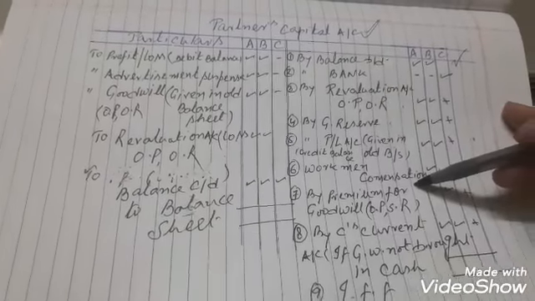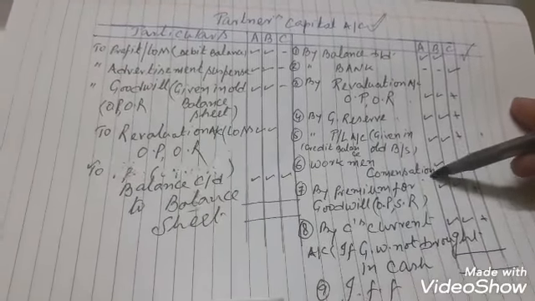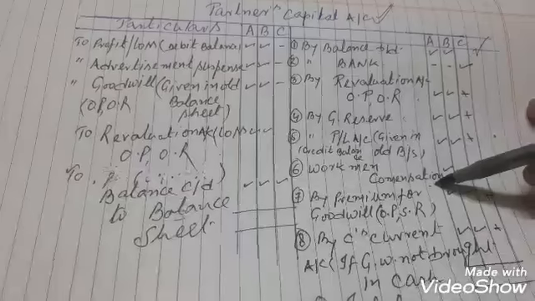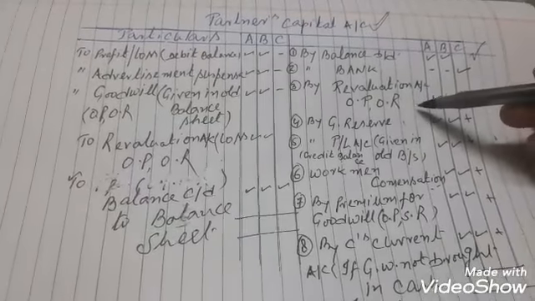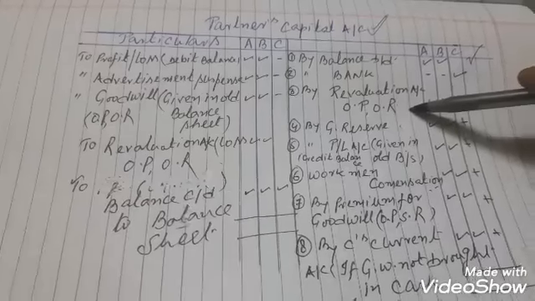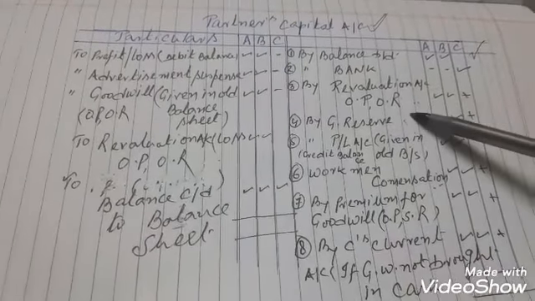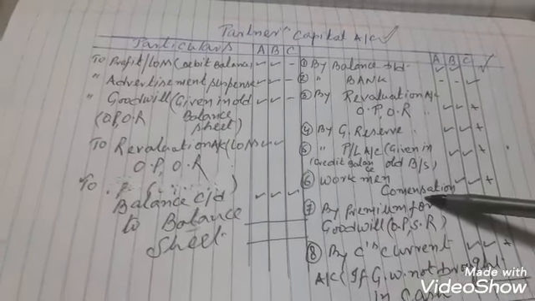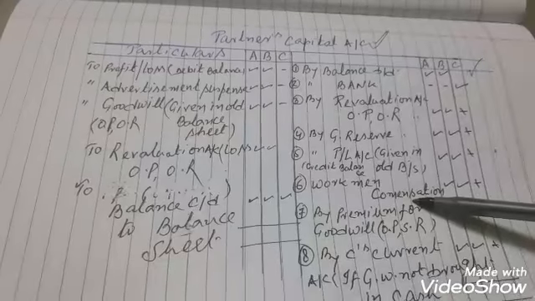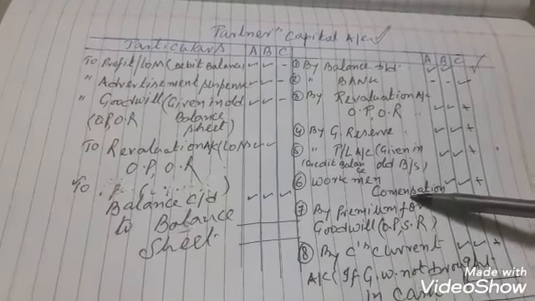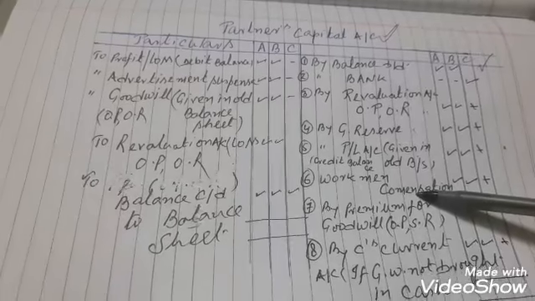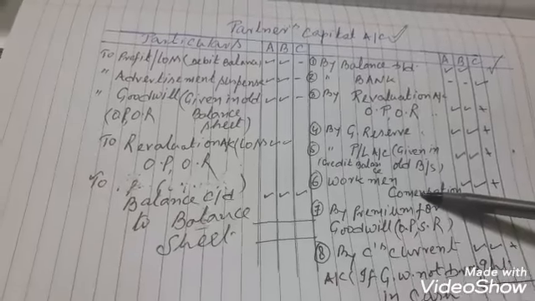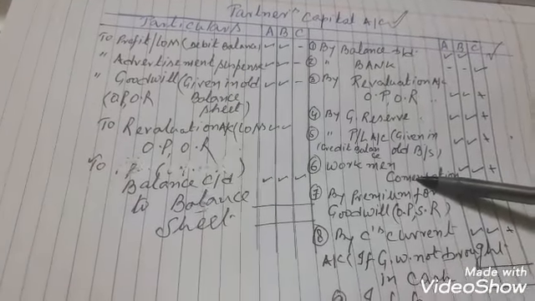Then workman compensation fund, or workman compensation reserve. So these four things: revaluation profit, general reserve, profit and loss given in the old balance sheet, and workman compensation reserve will be shared only between the old partners in the old ratio.